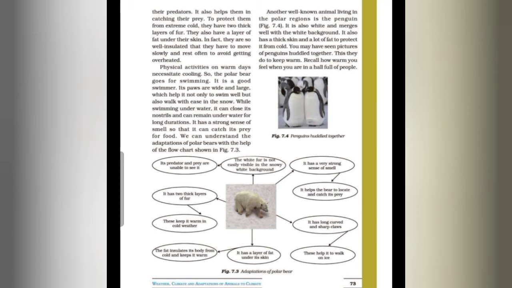Now students, another well-known animal living in the polar region is the penguin, that is given in figure 7.4. It is also white and merges with the white background. It also has a thick skin and a lot of fat to protect it from cold.